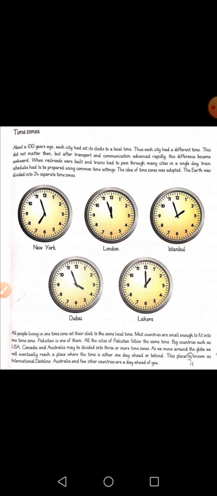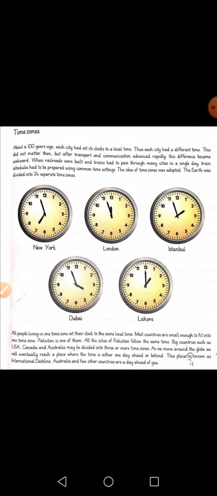About 100 years ago, students, please look at your books. About 100 years ago, there used to be no time zones. People used to look at the sun and then they used to set their clocks accordingly. So what happened? Every city used to have its own time. It was okay, it didn't cause much trouble.